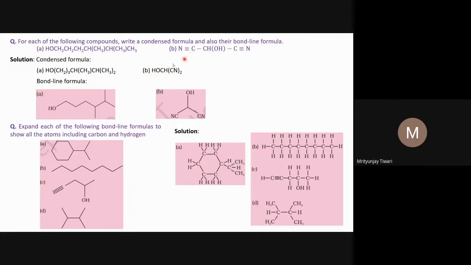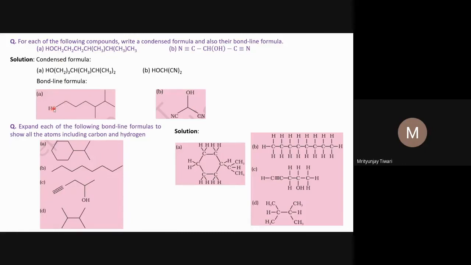Now let's move to the condensed formula. We can write the condensed formula as well. Each carbon atom we write in this form. At the heteroatom we also write the hetero group. This is the OH group. The OH group we first write, then we make one bond, and then we make another line at a certain angle, and this junction will represent this carbon.